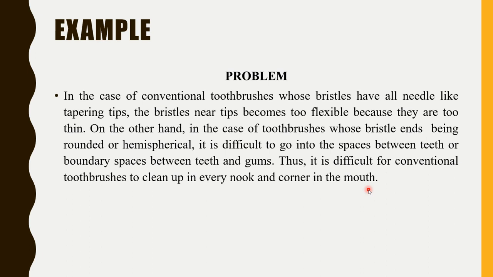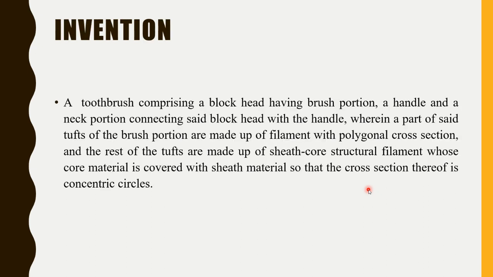Whatsoever toothbrush is available at this time is unable to do so. So the inventor found that he is not able to clean each and every nook and corner of the mouth with the conventional toothbrush he is having. So he came up with a new toothbrush, and this is the solution. He came up with a toothbrush having a block head, that is the head of the toothbrush, a handle, and a neck portion connecting the block with the handle, right?